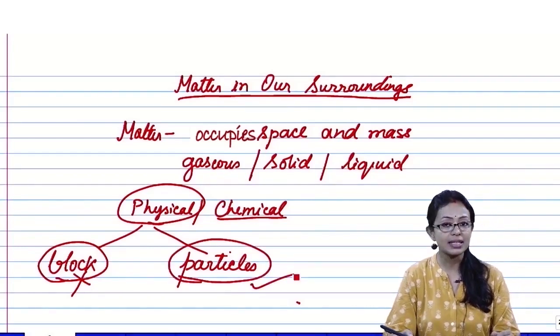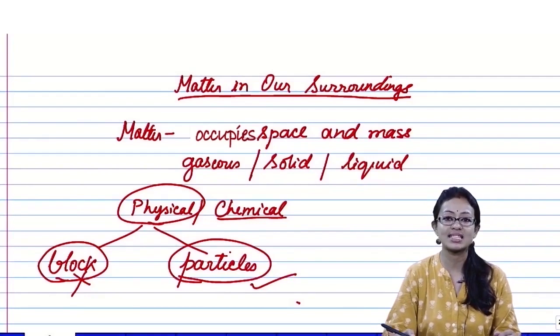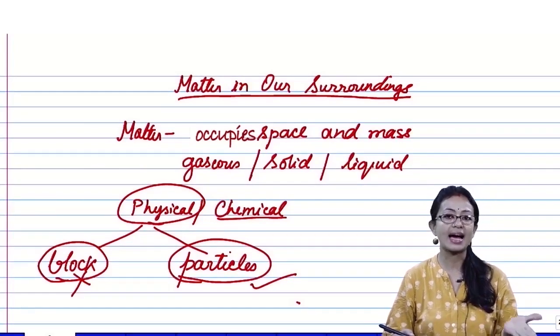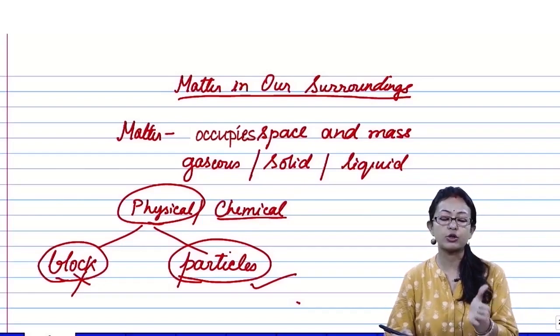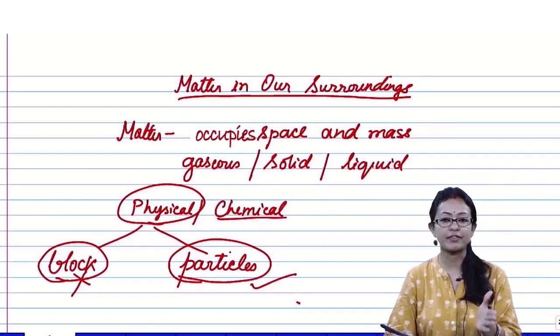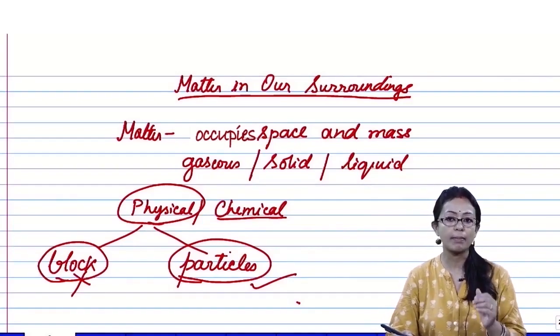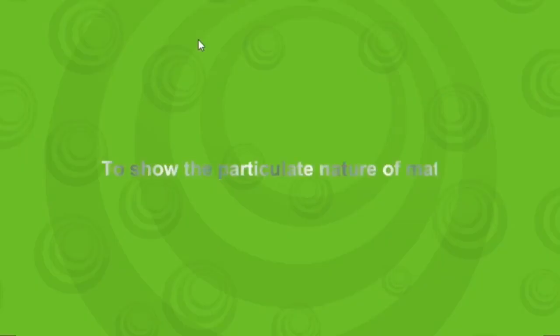So it is the particle nature of matter that was accepted by the thinkers in the ancient time, and gradually with a lot of experimentation we have found that yes, matter exists in the form of very small particles. Let us show an activity to show the particulate nature of matter.